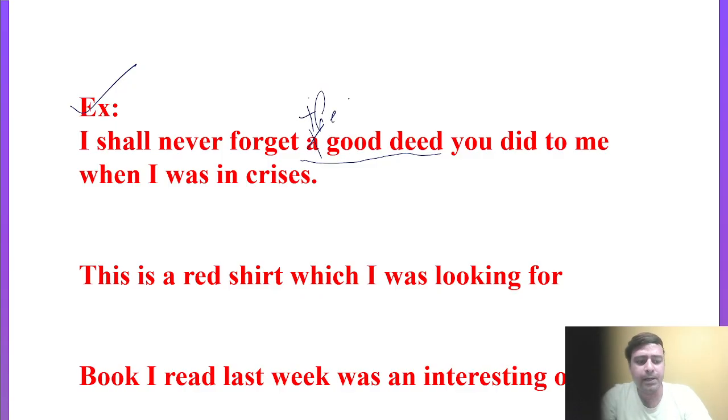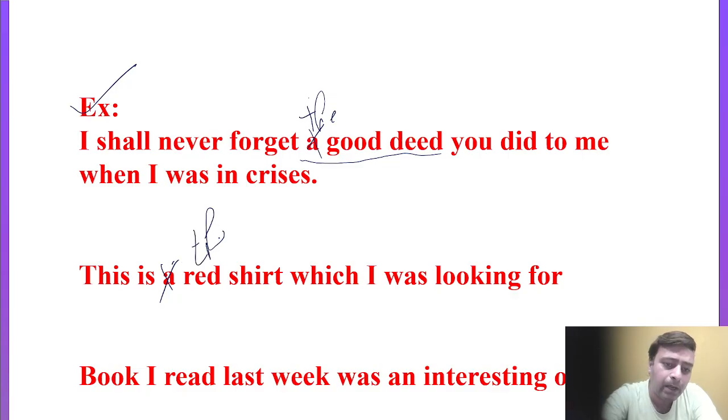In the second statement, the speaker says, this is a red shirt which I was looking for. Here the speaker is again emphasizing a specific thing, the red shirt. So instead of a, here again we have to use the. A is incorrect here. The right sentence could be: this is the red shirt which I was looking for.